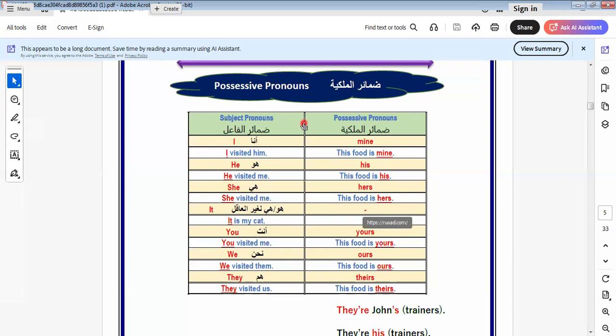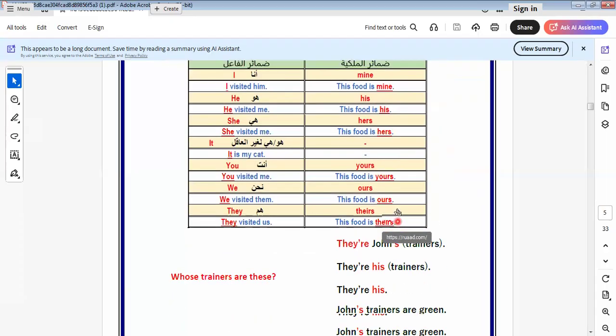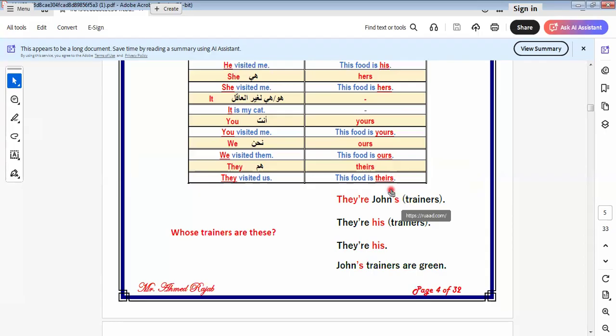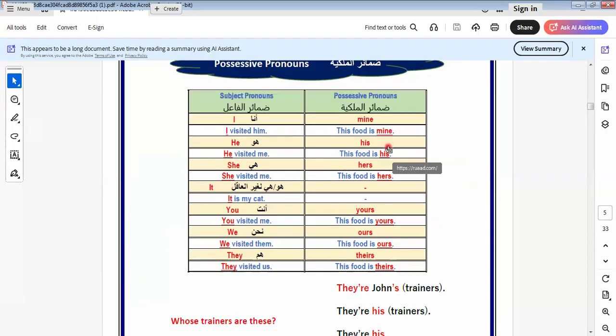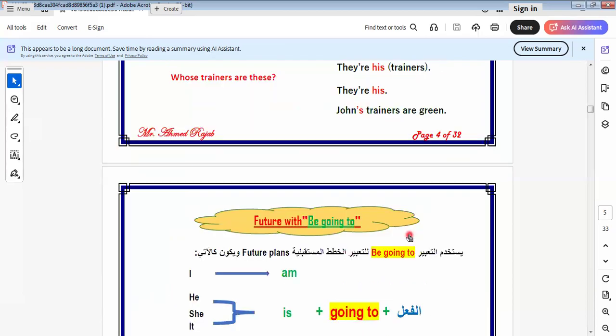When we say this is my book, the possessive adjective must be followed by a noun, but a possessive pronoun is not followed by anything. We say this is mine. Here mine, his, hers, yours, ours, theirs are called possessive pronouns. They are not followed by anything.